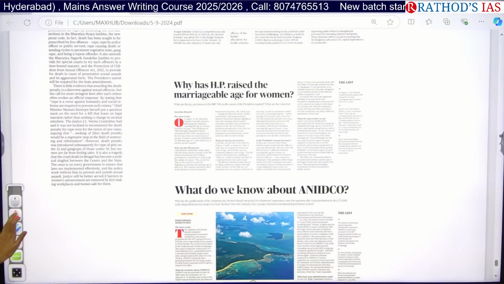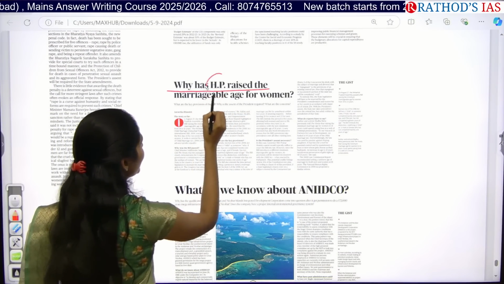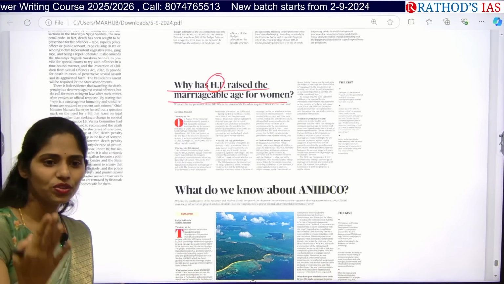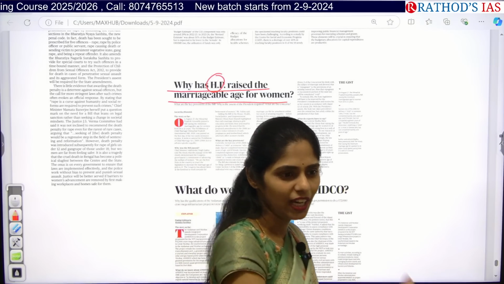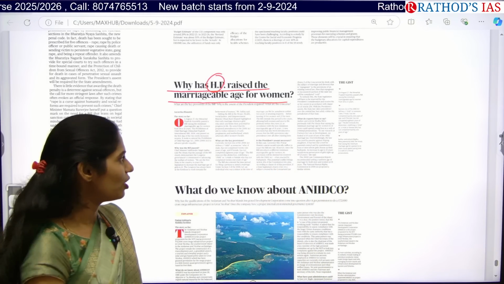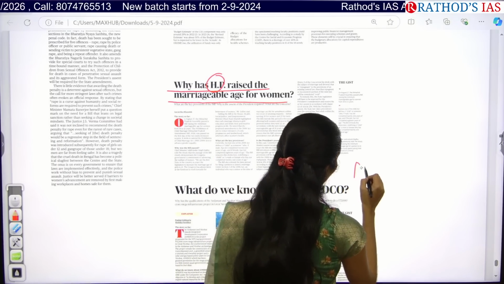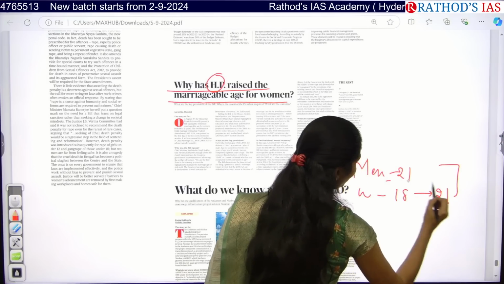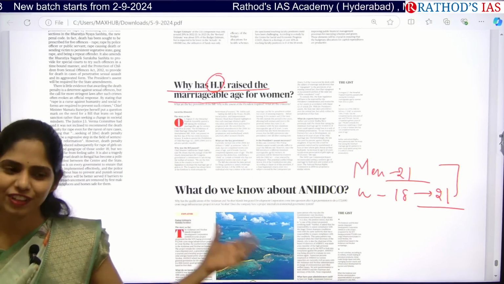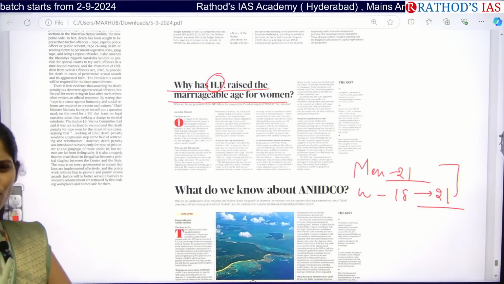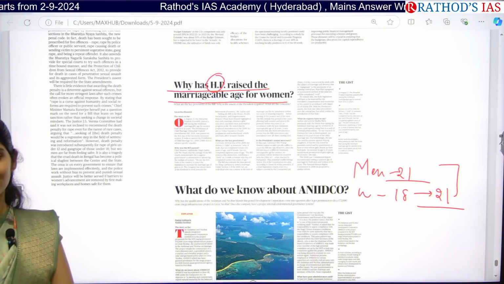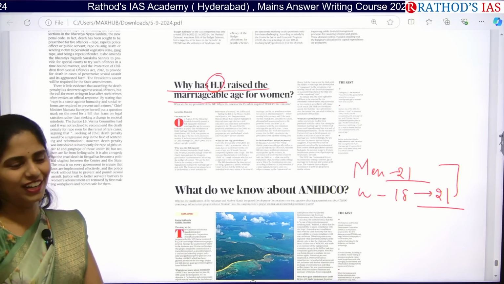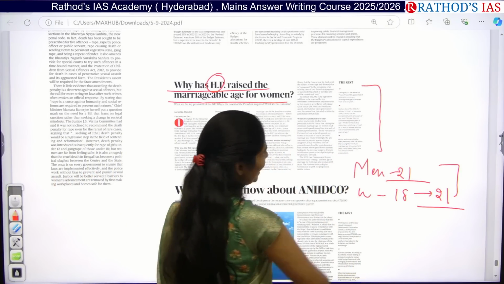Okay, next topic here is why Himachal Pradesh raised the marriageable age for women. Recently we discussed an article that the age of marriage for women in Himachal Pradesh has been increased from 18 years to 21 years. Normally, what is the legal age for men? For men it is 21, for women it is 18. Now it has been increased to 21, so for both men and women, irrespective of gender, we have 21 years. That means what can you understand? Yes, gender equality. Very good. Next, fundamental rights, the right to equality. That is what is given here, nothing more than that.